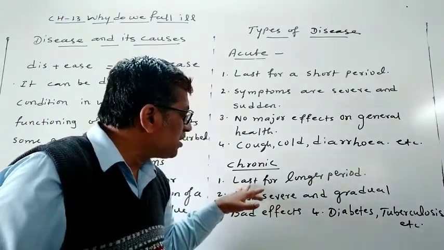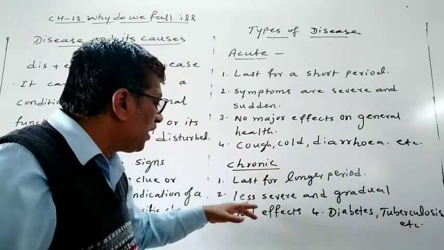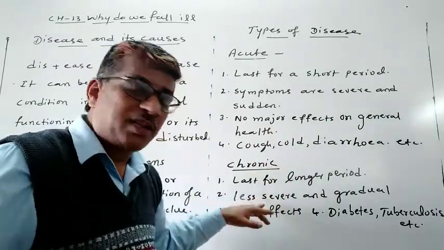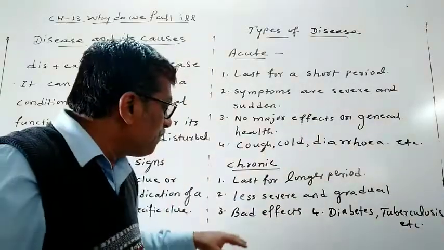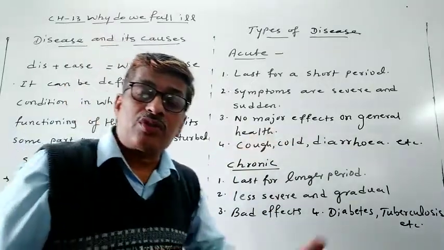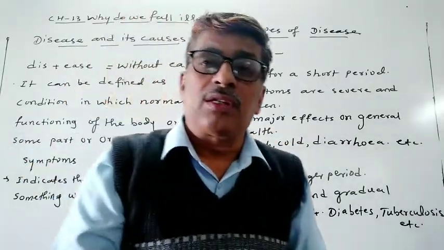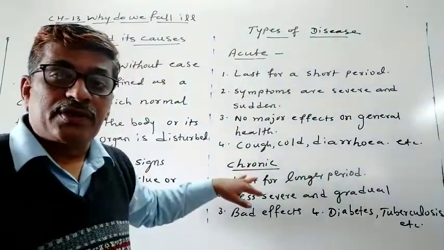And here you will see these diseases last for longer, sometimes lifelong, and are less severe. The severity is less, but it develops gradually, slowly, and has bad effects on general health. So this will have bad effects on that. So these are the differences between acute and chronic diseases.